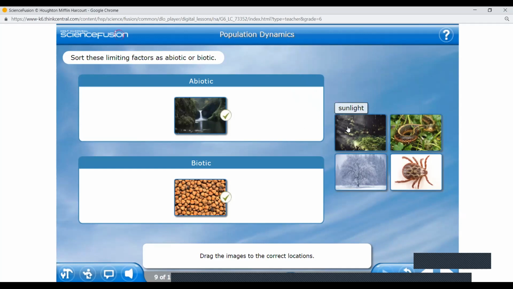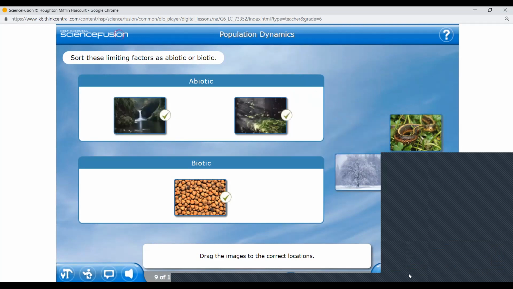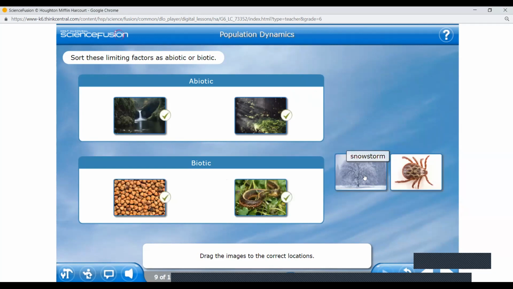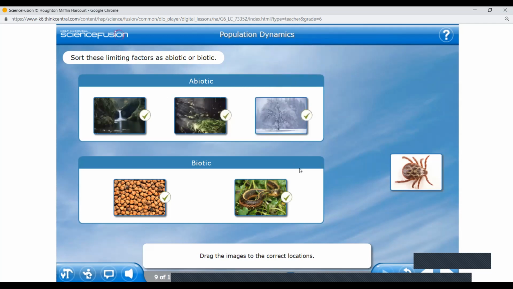Sunlight. Miral, please tell me. Abiotic. Very good, Miral. Coming to snakes. Yes, Dishan. Snakes, biotic. Very good. Snowstorm. Dana. Yes, snowstorm. Abiotic. And finally, this is for me.